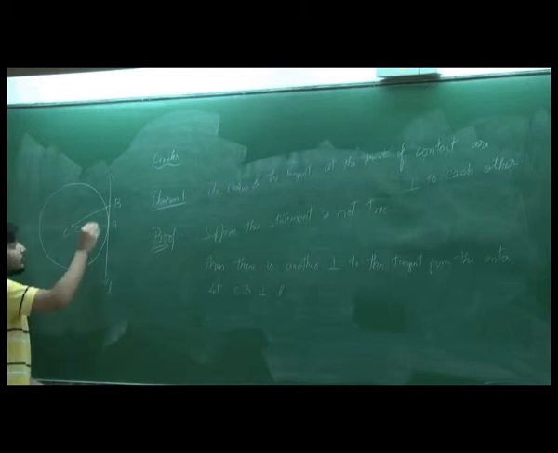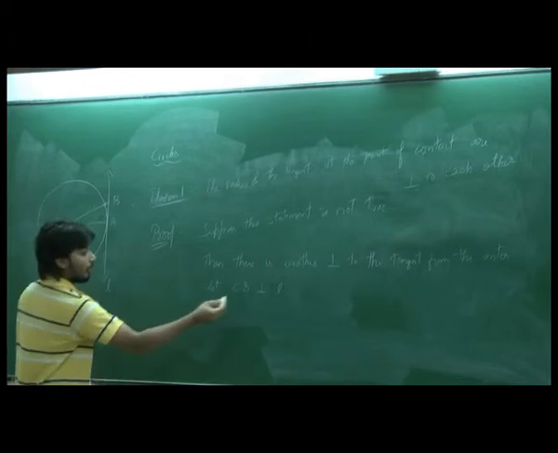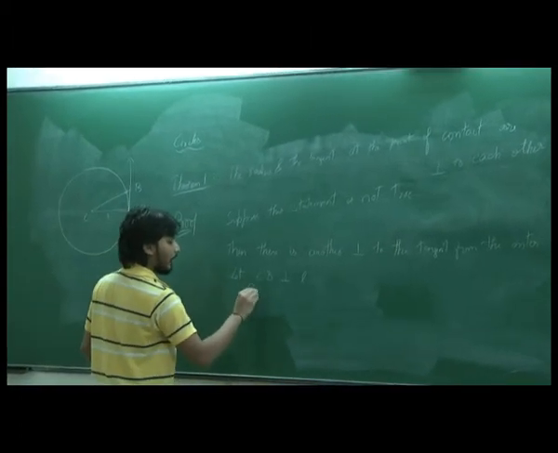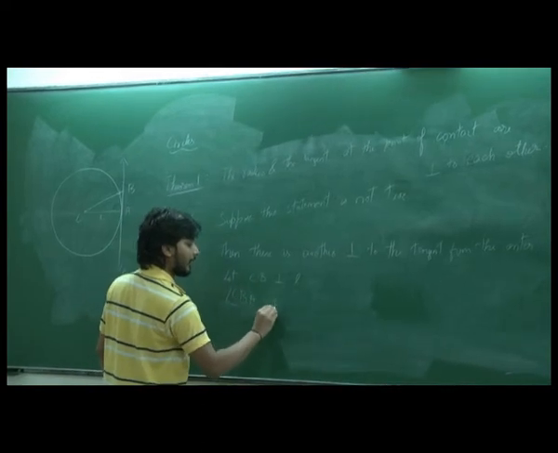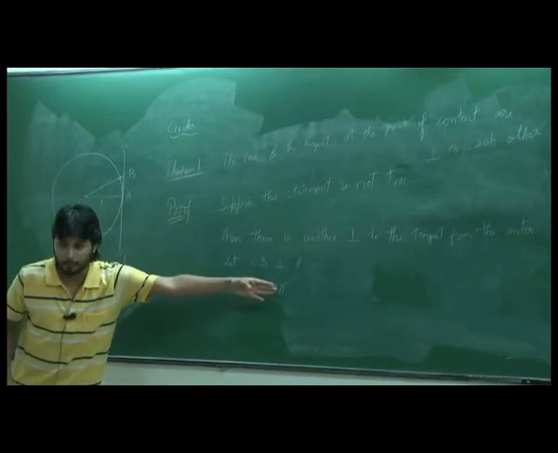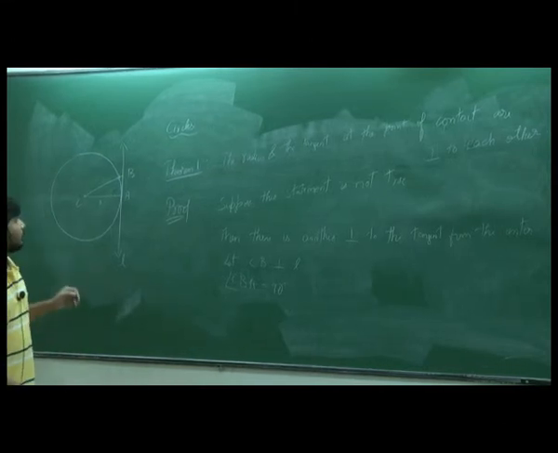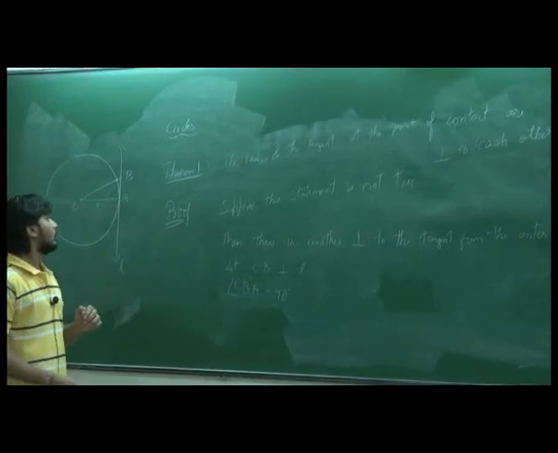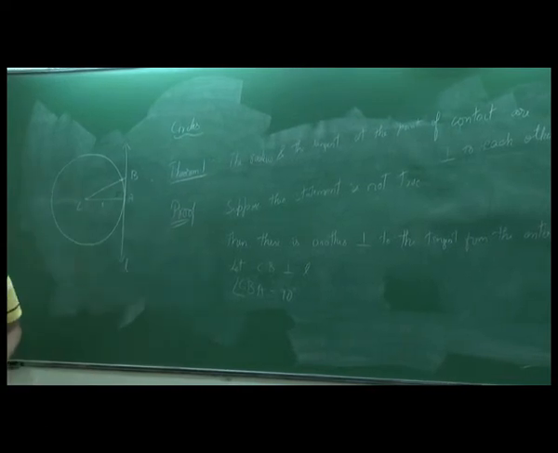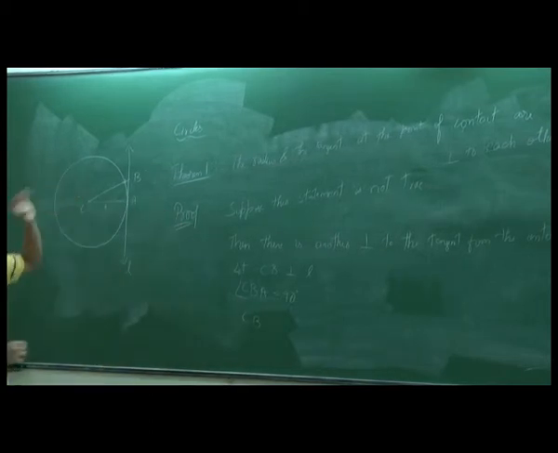Let's go through it. We know that CA's length is the radius, R. But if you look at CB's length, it is R plus something, right? One thing we know is angle CBA is 90 degrees, right? Because we know that it is perpendicular. We said that CB is perpendicular to L, so CBA is 90 degrees. So AC should be the longest. If CBA is 90 degrees, the length of AC, the hypotenuse, should be greater than CB.